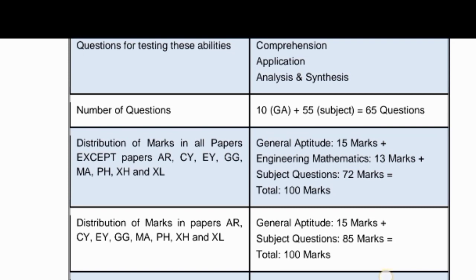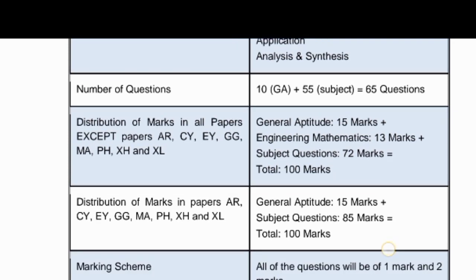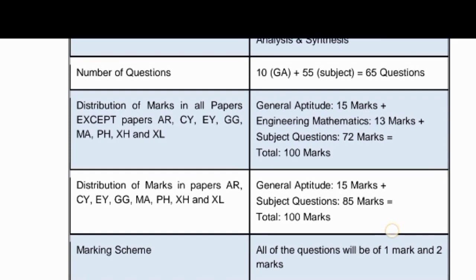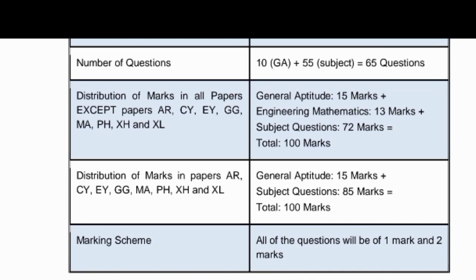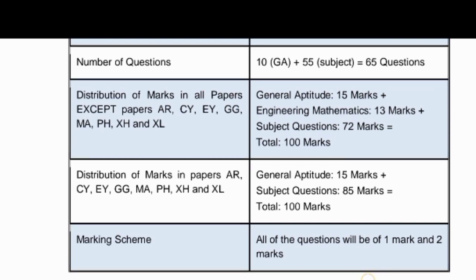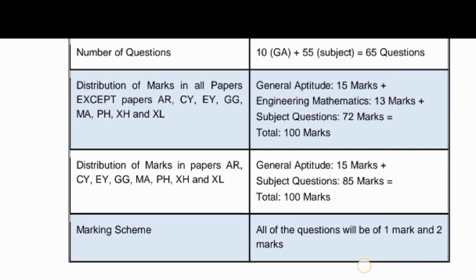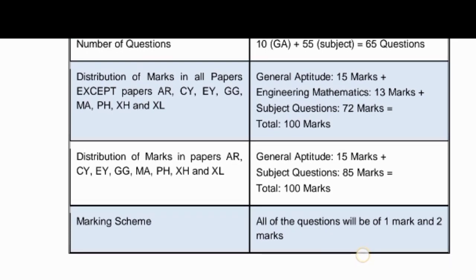Out of 100 marks, 72 marks are for your core branch subject. If you just need to qualify, then prepare your core subjects. That will be enough for you. Other than that, you don't need anything. For the remaining papers, like aeronautical engineering, the core subjects will be around 85 marks, which is the highest. If you are related to these, you can see here. I will definitely try to give the links or PDFs in the description box.